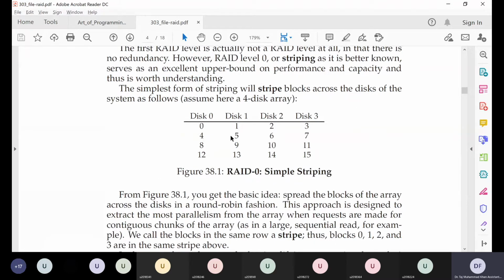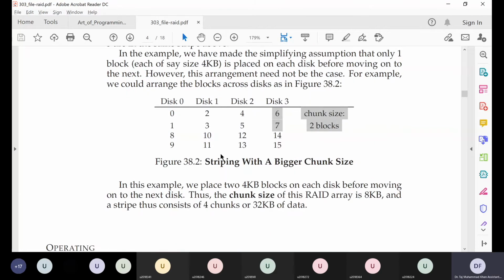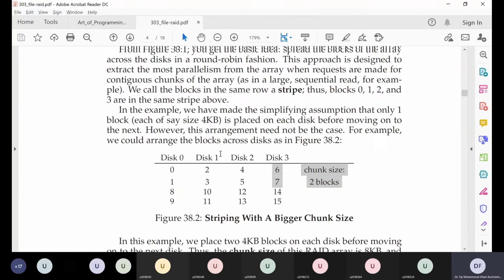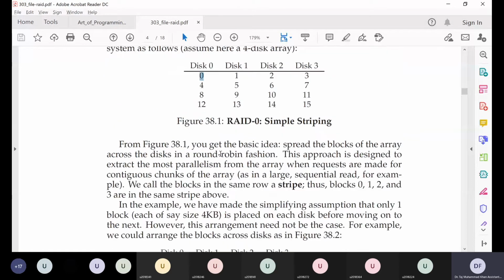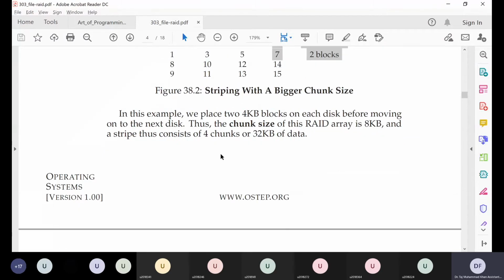In the upper implementation, we had a chunk size of 1, because only one consecutive block is stored on one hard disk. Again, this system is approximately the same as the first implementation. Both of these are RAID 0 level systems where there is no copying of data.